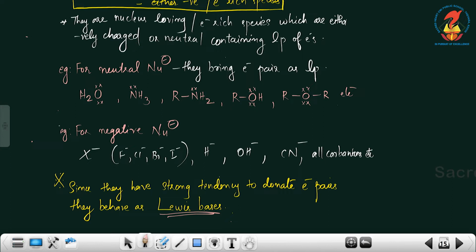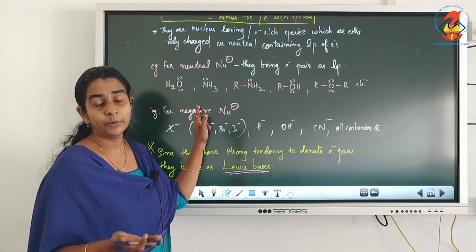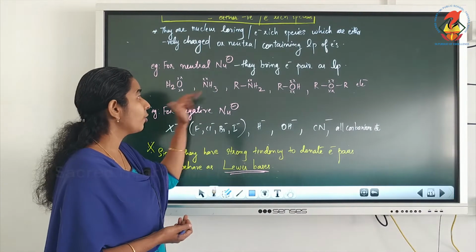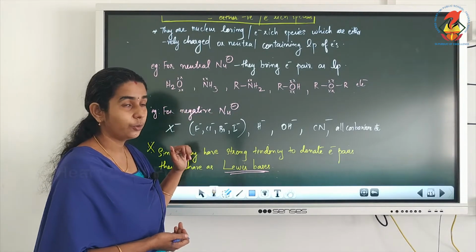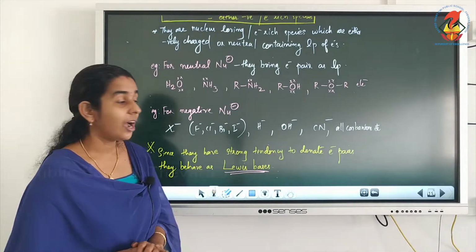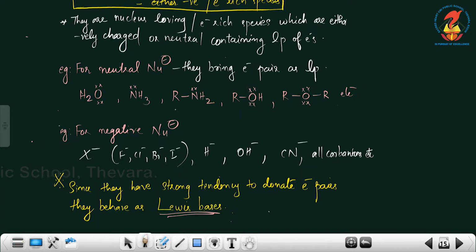For example, H2O. How does H2O become a nucleophile? Because we know that oxygen has two lone pairs. Next is ammonia. In ammonia, and all nitrogen containing compounds, there will be a lone pair on nitrogen. So that is also electron rich, so a nucleophile. RNH2, what is RNH2? NH3 is ammonia, and RNH2 is actually amines. NH2 is the amino functional group, isn't it? So amines are also nucleophiles due to the presence of a lone pair on nitrogen.